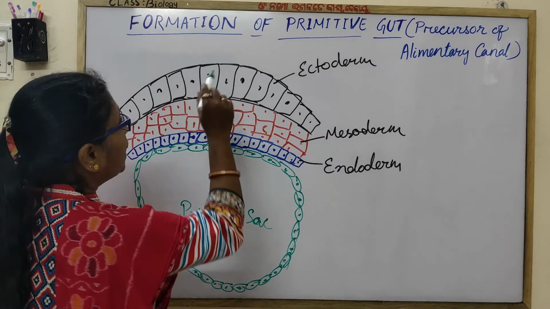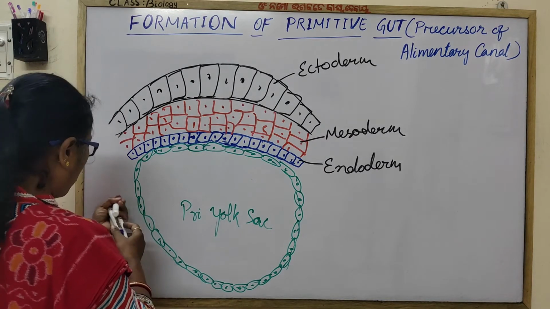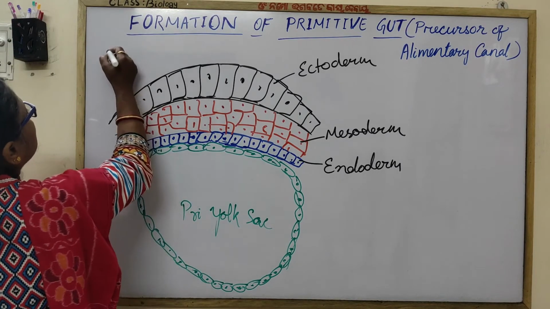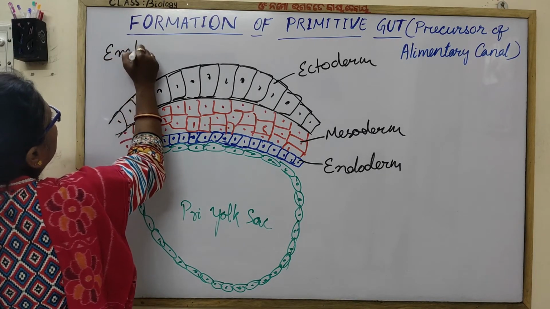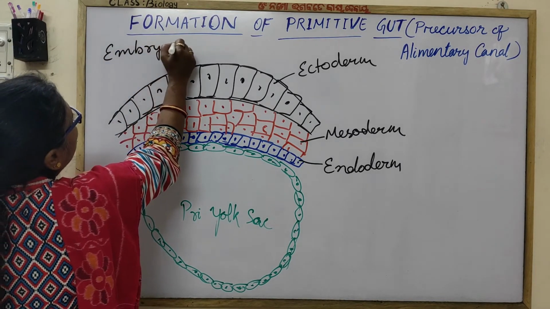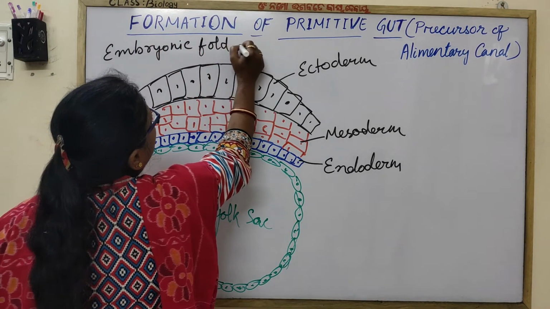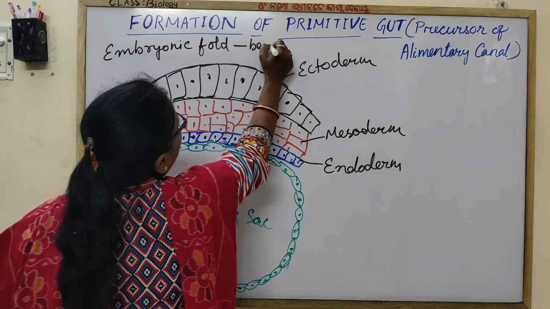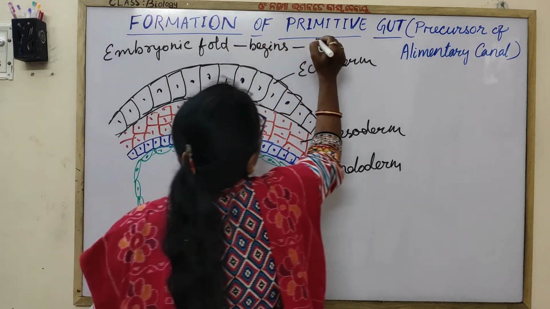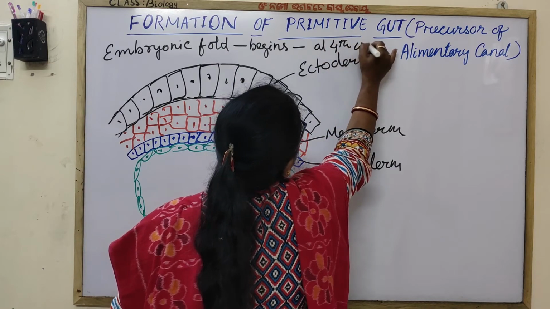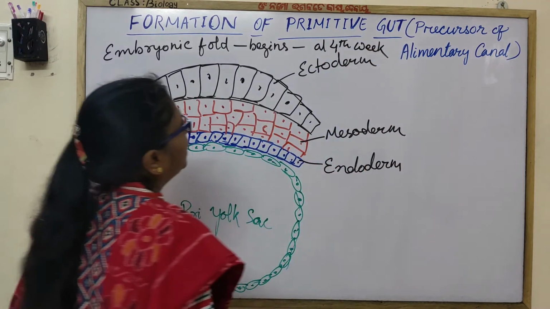Now what happens, I used a word, the embryonic fold. Folding or fold begins when? At the fourth week of development.